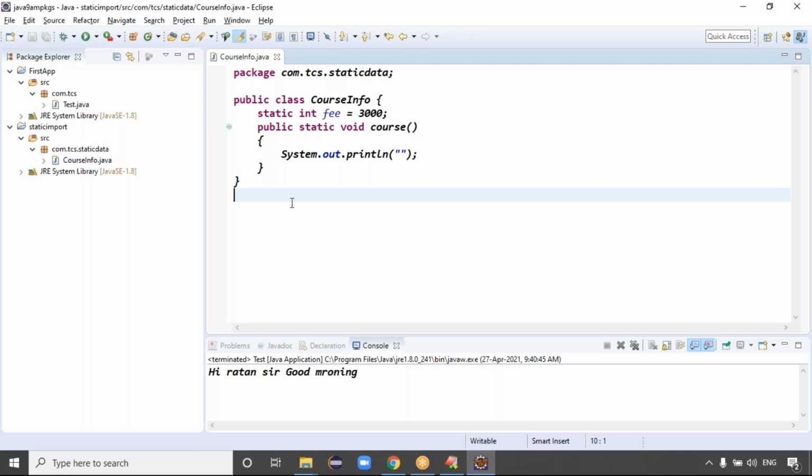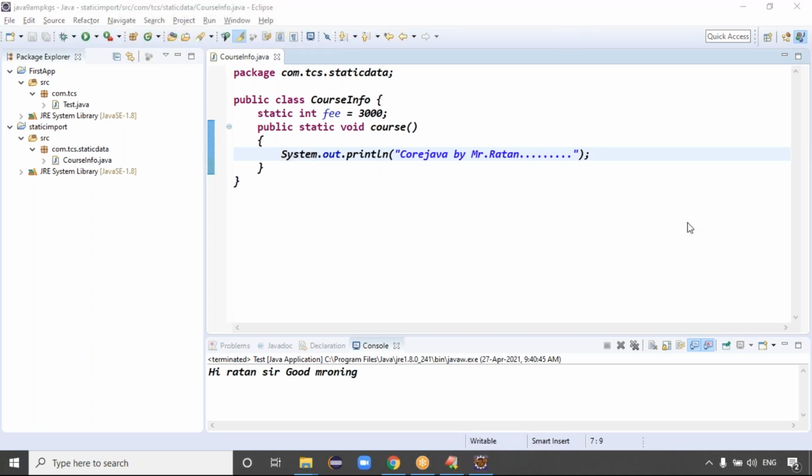Guys, I hope you see the beauty of the Eclipse, right? Exactly. Code Java by Mr. Ratan. Ratan sir is great. Guys, Ratan sir is great or not? Yes. If no response, then tomorrow no class. Yes, sir. Ratan sir is great. Thank you, sir.